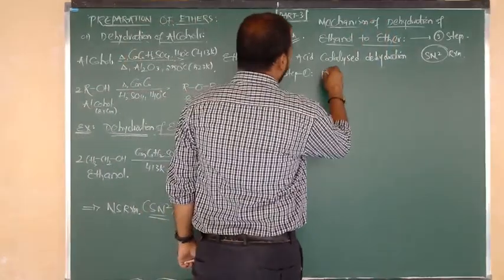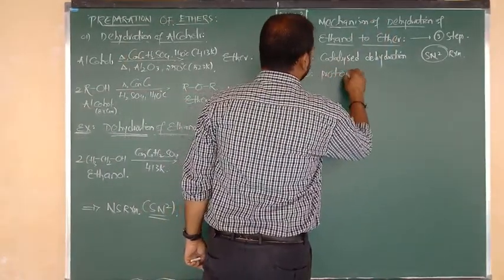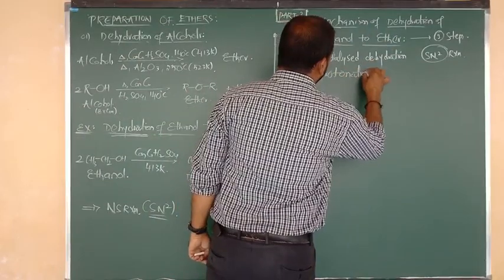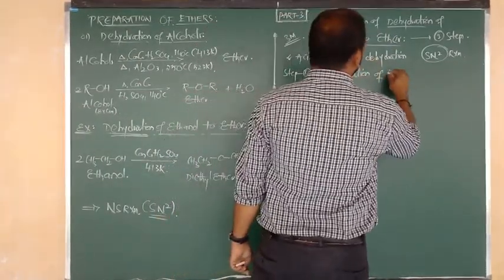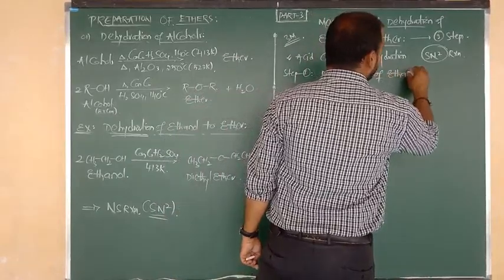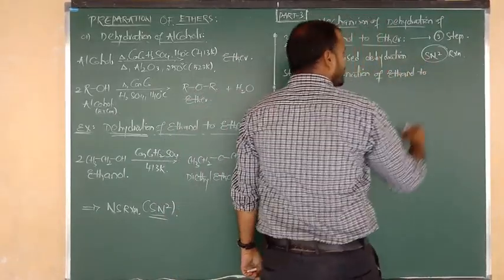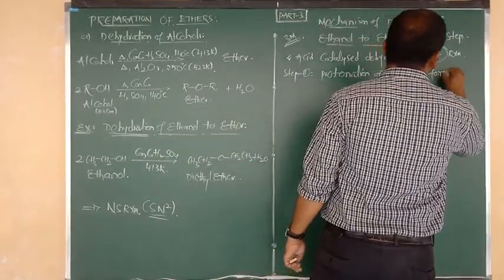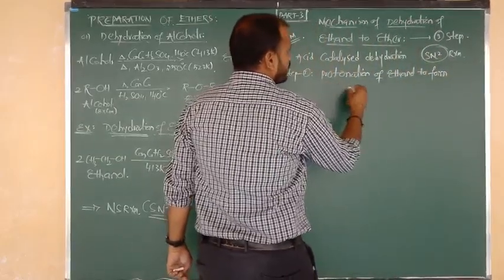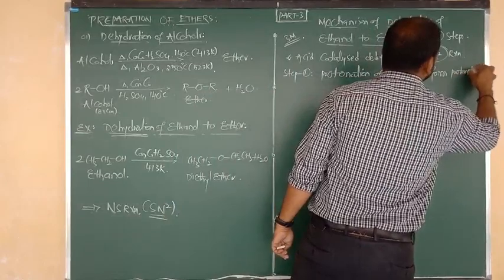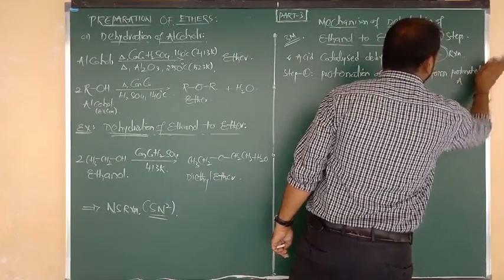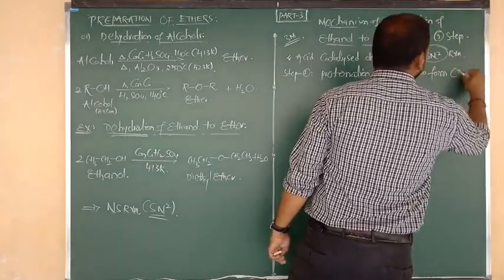So step 1 here I am going to write is protonation of alcohol. Which alcohol? Ethanol. So we have to say protonation of ethanol to form protonated alcohol, or we can say to form oxonium salts.